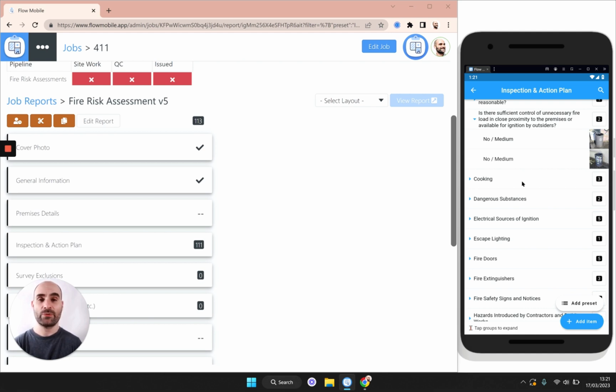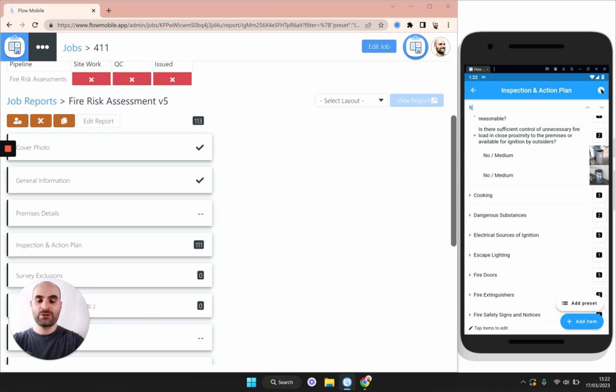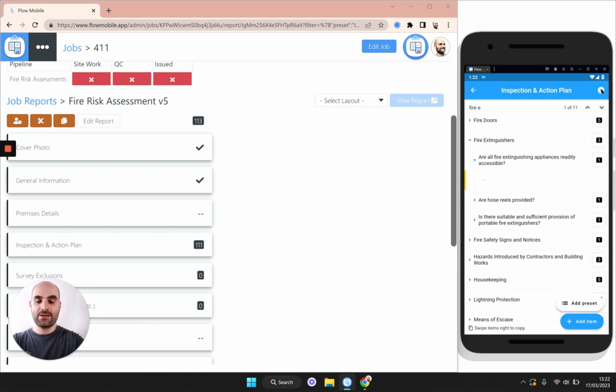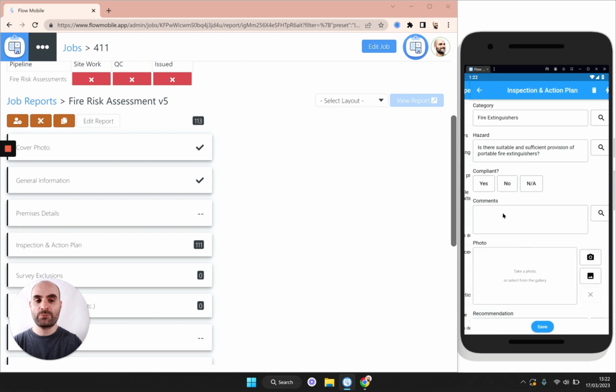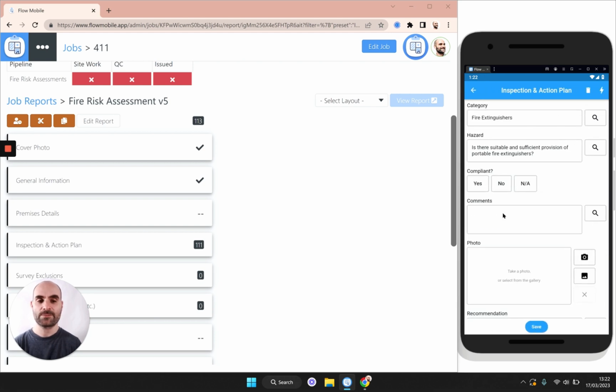Now I'm not going to bore you with data entry, but the idea is now that you would just work your way through the risks, completing them as you go. I'll just add one more just so you can see how that works. This time I'm going to use the search to search for fire extinguishers. You can see I didn't have to complete that search, it's already found it. So in this case, the one I'm interested in is this one about suitable provision of fire extinguishers.